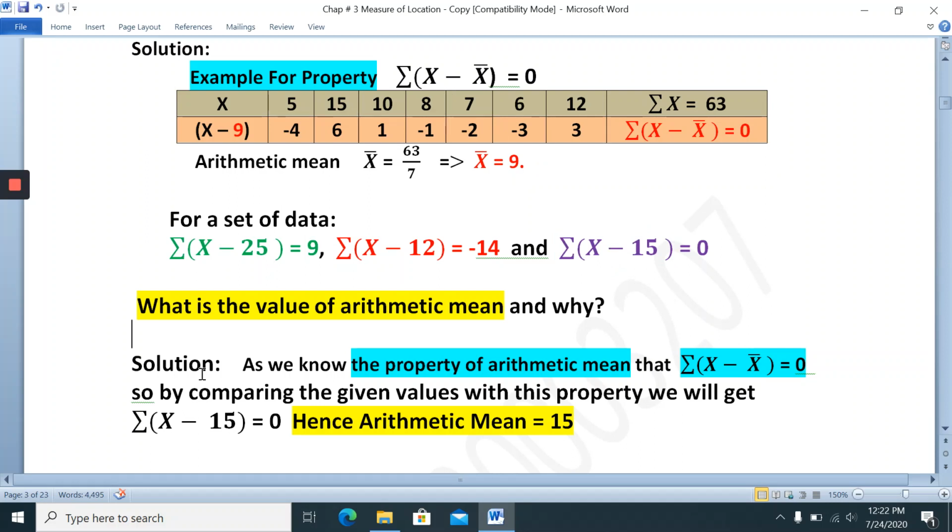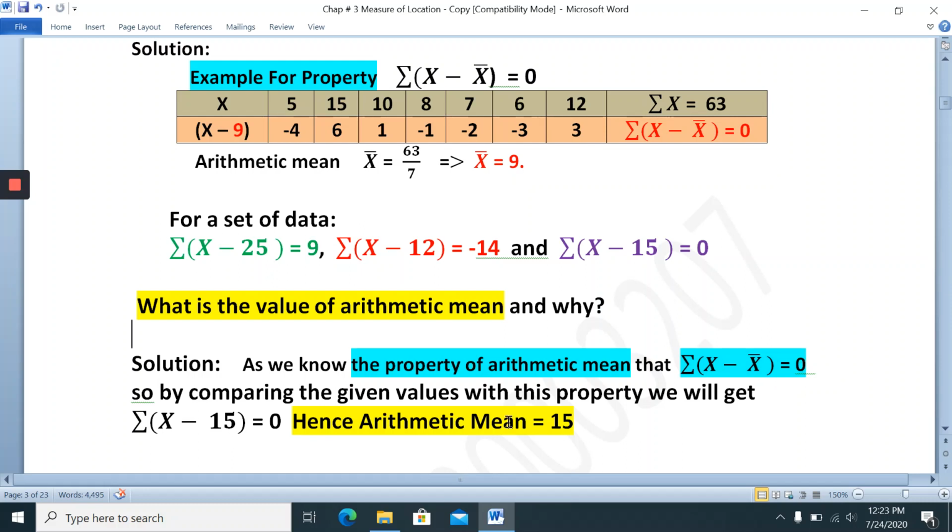Now, as we know, the property of arithmetic mean, so give reference of this property. For why, they are asking why, is the reason. So this is the reason now. As we know, the property of arithmetic mean is summation x minus x bar equal to 0.